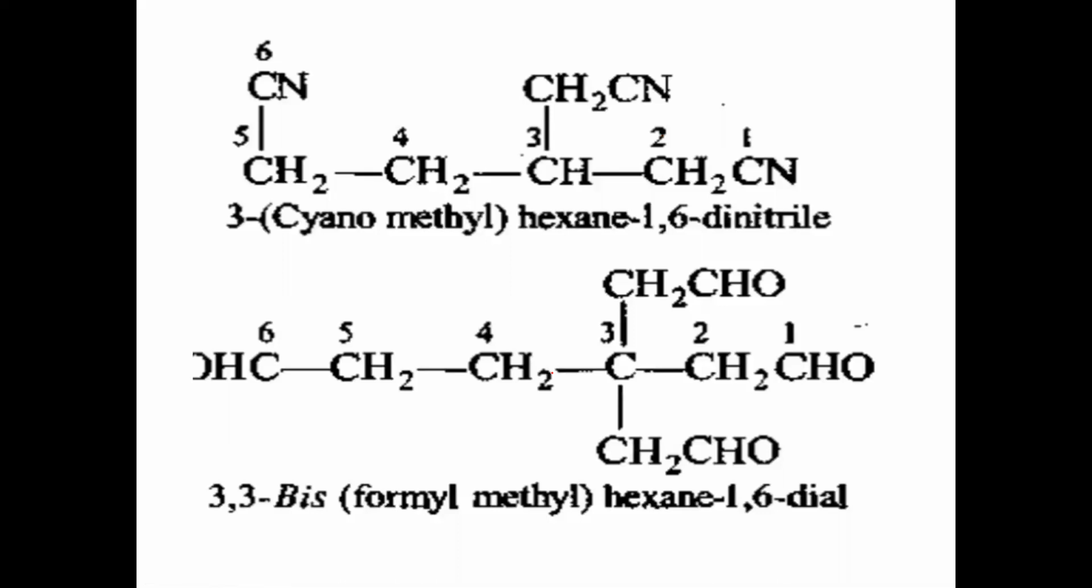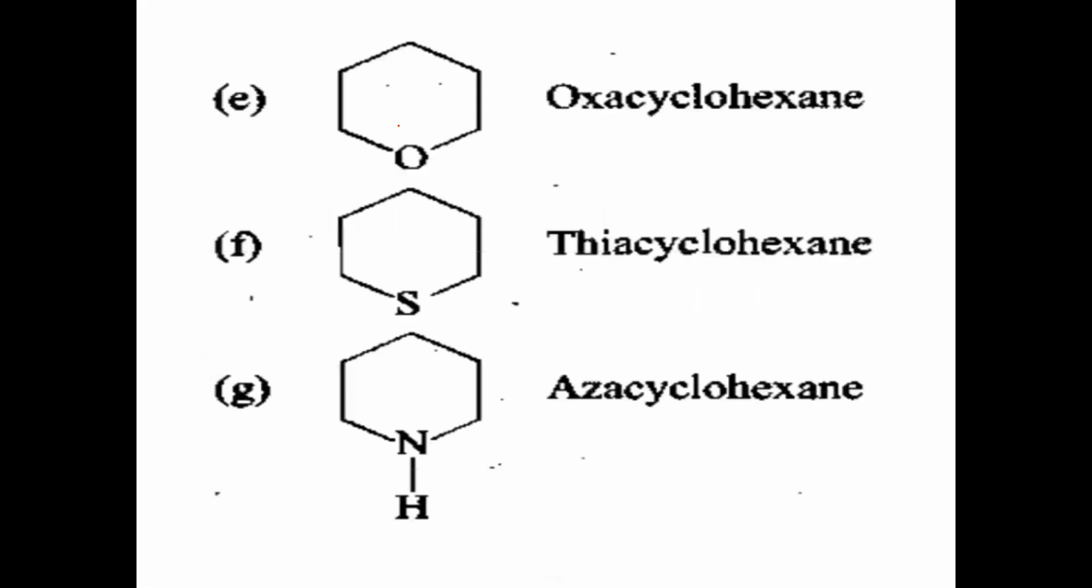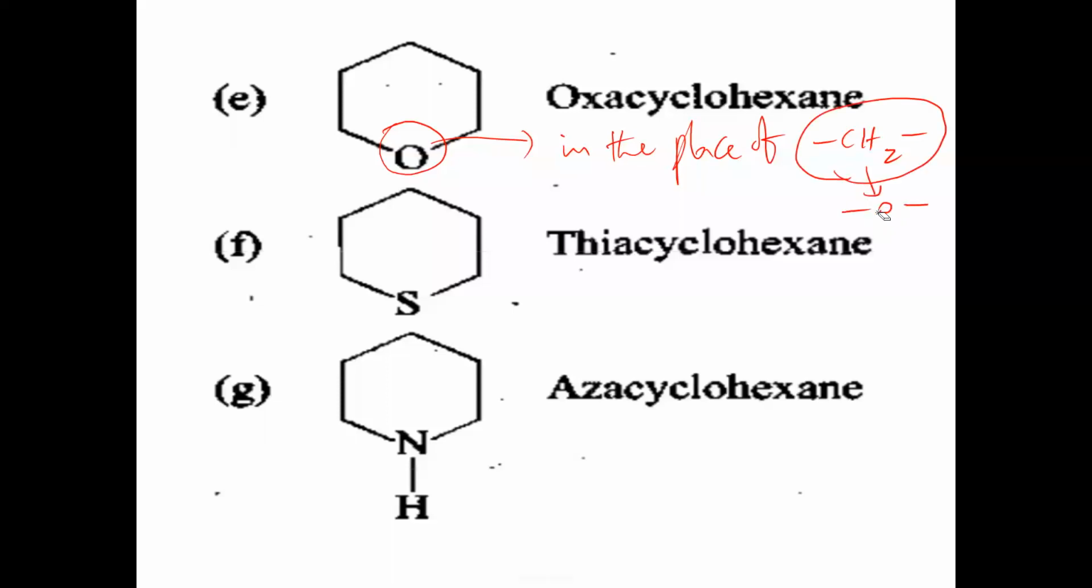So these examples we discussed already. Now we will discuss the next example. Here, what we are taking is replacement nomenclature. Replacement nomenclature means this oxygen has come in the place of CH2. In place of CH2 we have got bond O bond. So oxygen has replaced CH2.